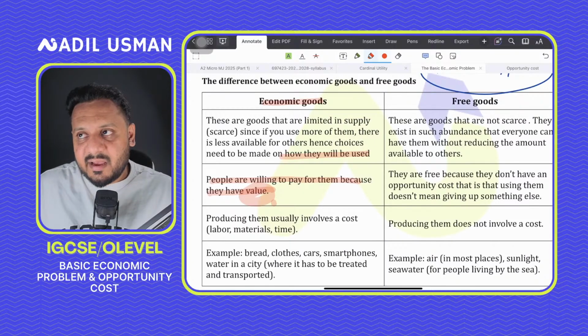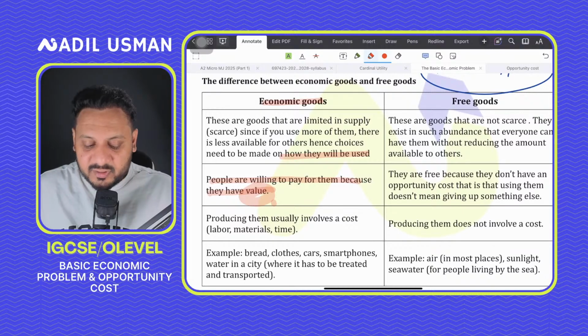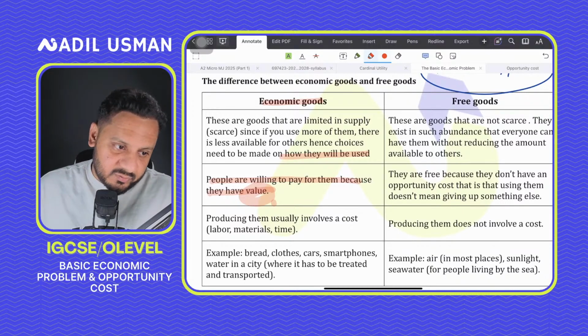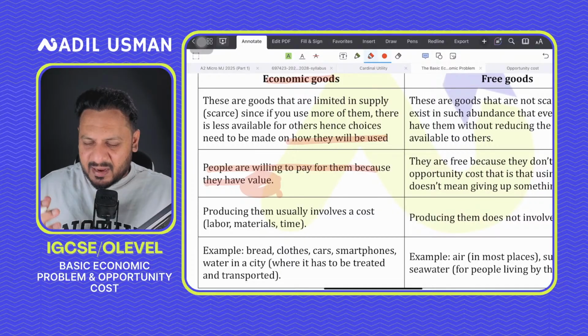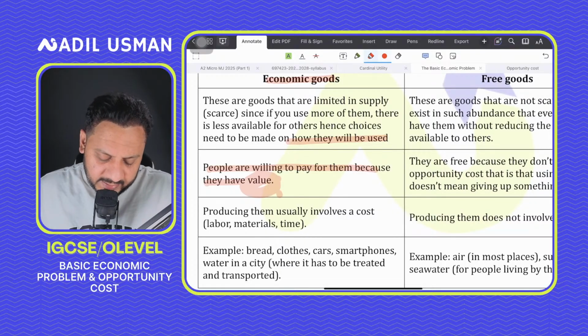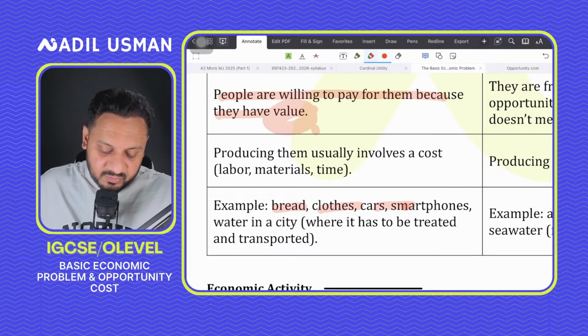When we say it takes effort to produce them, what we mean is that it involves factors of production. Are we clear? It involves labor, land, time, money, capital. Examples of economic goods are bread, clothes, cars, smartphones, whatever.